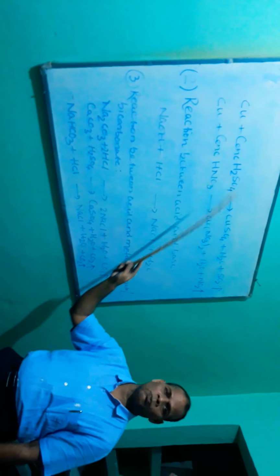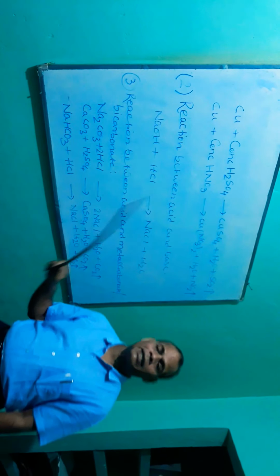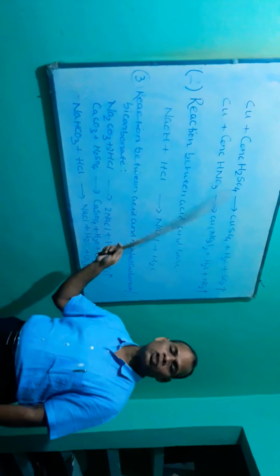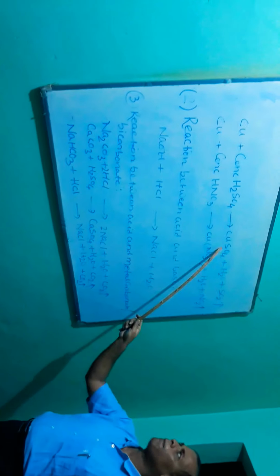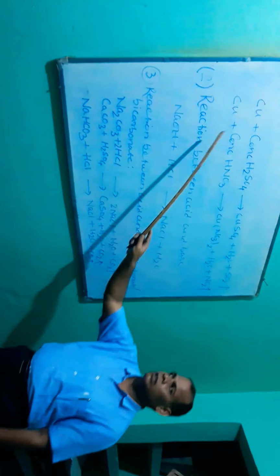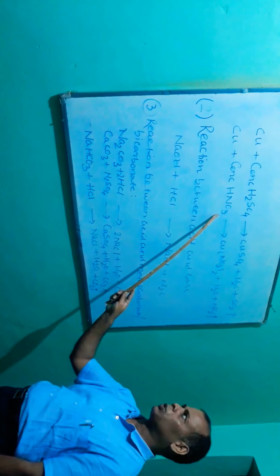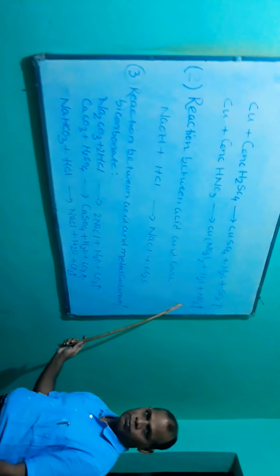Why? Because concentrated H2SO4 and concentrated HNO3 not only act as an acid, but also act as a strong oxidizing agent. So due to the oxidizing nature of H2SO4 and HNO3, the copper reacts and forms copper sulfate, water and sulfur dioxide. Similarly, copper reacts with concentrated HNO3, forming copper nitrate, water and nitrogen dioxide.